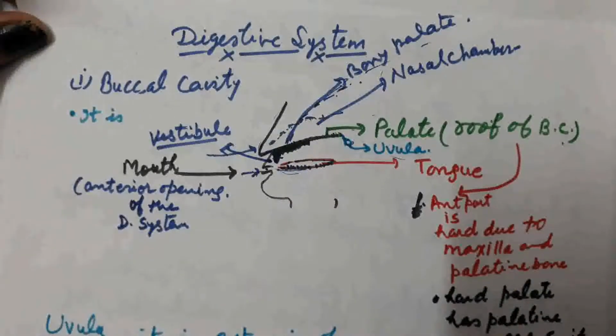In the bony palate area, palatine rugae are present. These rugae make the surface of the bony palate rough. And this rough area of the bony palate helps in gripping the food material. It is very much developed in carnivores, as they are flesh-eating animals. To tear the flesh, these palatine rugae or bony palate help in this process.